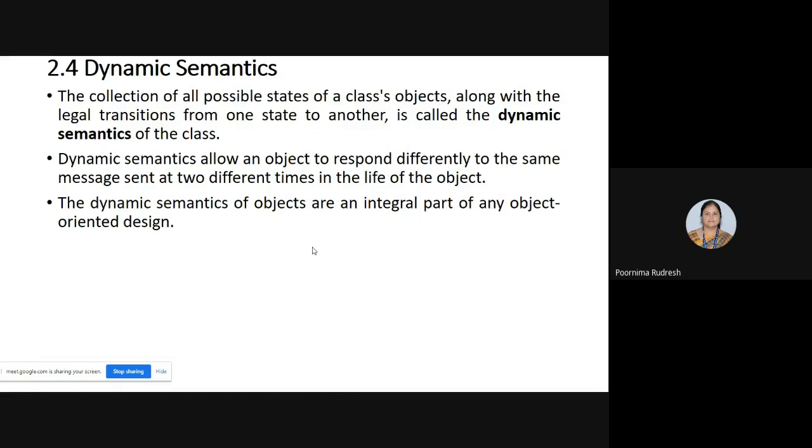Here, dynamic semantics, abstract classes, and roles versus classes. I require one more class to complete this chapter. My class is there on Saturday, at 11:40. I'll complete these three topics in Saturday's class. If I complete these three topics, the chapter will be completed.